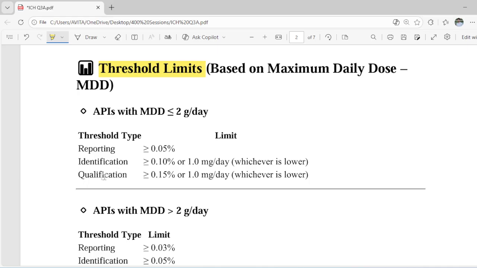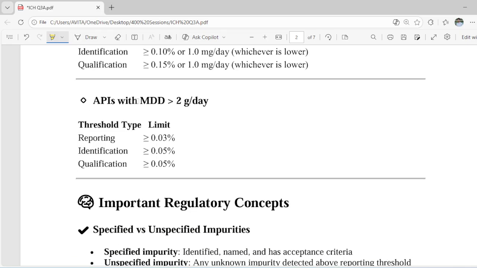Then qualification: if it is greater than 0.15% or 1 mg per day, whichever is lower, then in that case we also have to do qualification studies, which simply means the toxicological studies to identify its safety or toxicity.